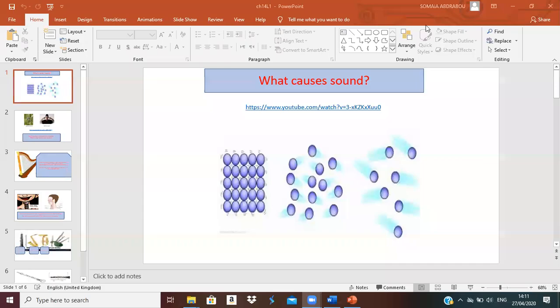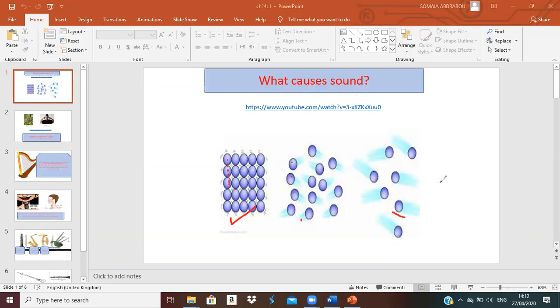Okay, we said that matter has particles inside it, small particles in the matter. This is solid matter, this is liquid matter, and this is gas matter. In solid matter, the particles are beside each other tightly. In liquid matter, the particles are not beside each other tightly, they are beside each other loosely.